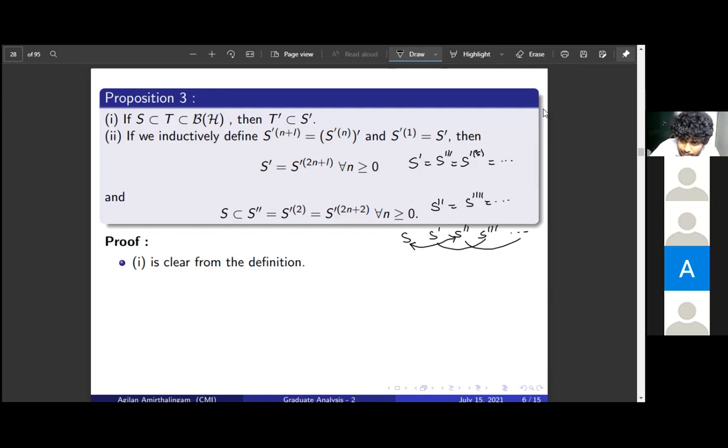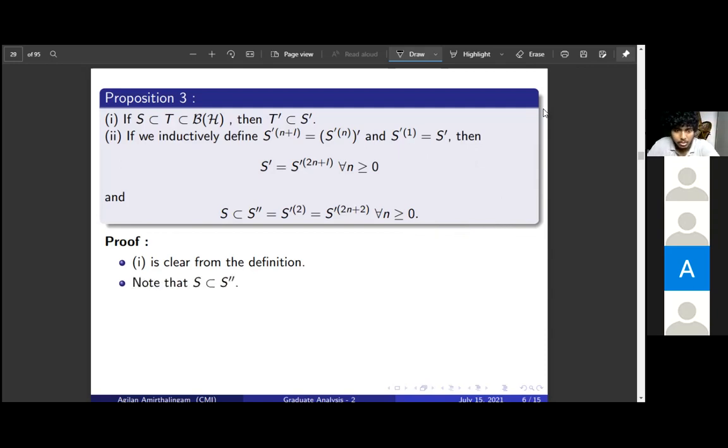When the set and the double commutant become equal, right? So firstly, I will prove the second one now. Firstly, note that any subset S is contained in its double commutant, right? This also follows from the definition. This is clear, right? S will be contained in its double commutant.